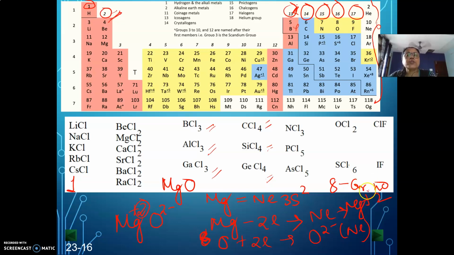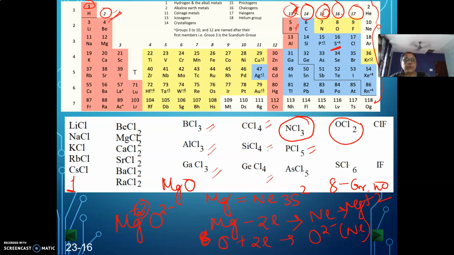8 minus group number. So this is group 15. This 5 you take out. 8 minus 5 is equal to 3. So for nitrogen, you will have NCl3, valency 3. But for phosphorus, you can simply go to the group number. It is 15, take the 5. So PCl5, AsCl5. Then oxygen, the 6, 8 minus 6 is equal to 2. The valency of oxygen is 2. But you go to the next element, sulfur, it will show the valency 6.